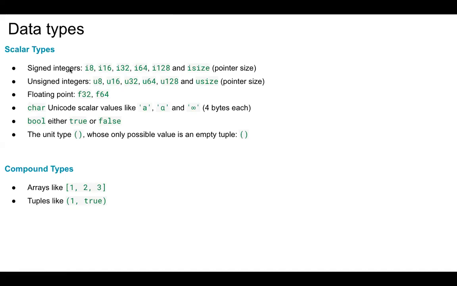So there are signed integers, unsigned integers, floating points, characters, Boolean, and unit type. In compound, you have arrays and tuples, right? And these 8, 16, 32 are nothing but the bit size. So 8 bits, 16 bits, 32 bits, same thing for the others.